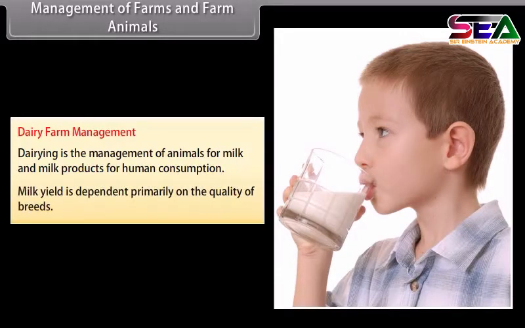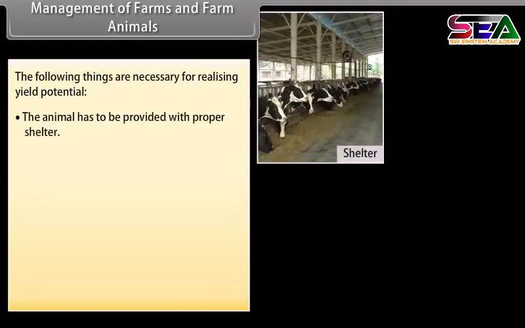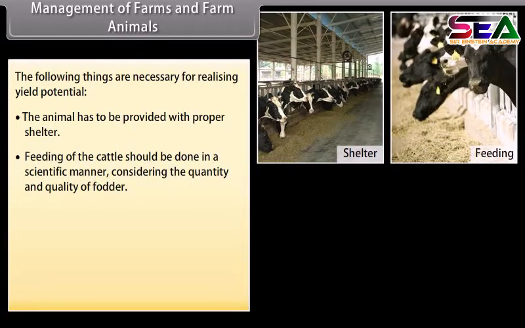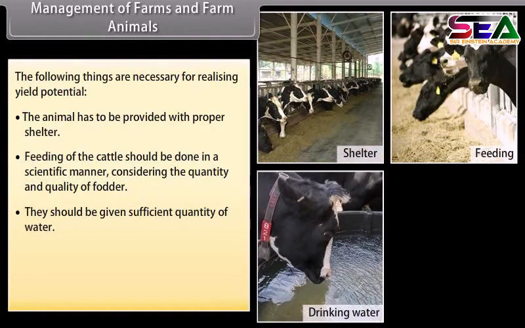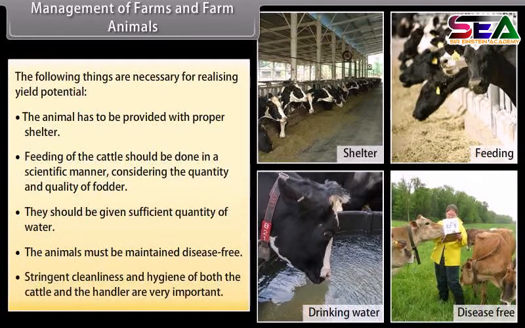Milk yield is dependent primarily on the quality of breeds. The following things are necessary for realizing yield production. The animal has to be provided with proper shelter. Feeding of the cattle should be done in a scientific manner, considering the quantity and quality of fodder. They should be given sufficient quantity of water. The animals must be maintained disease-free. Stringent cleanliness and hygiene of both the cattle and the handler are very important.